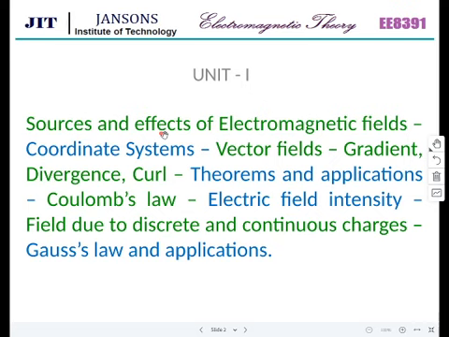Okay. So the topics are sources and effects of electromagnetic fields, means where the sources are and what are the effects of electromagnetic fields, and coordinate systems. There are 3 coordinate systems as I have already explained in the introductory class. What are the 3 coordinate systems? Can anyone answer me? Do you remember?